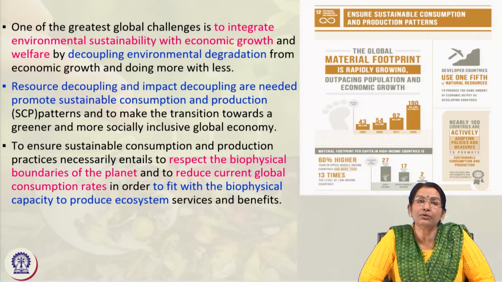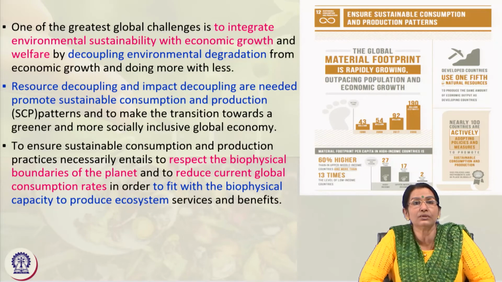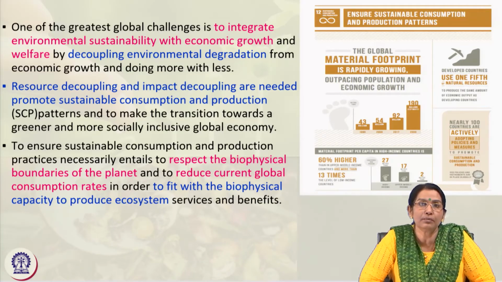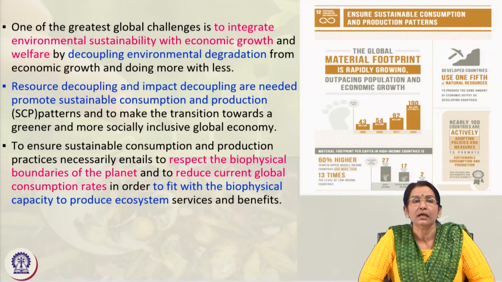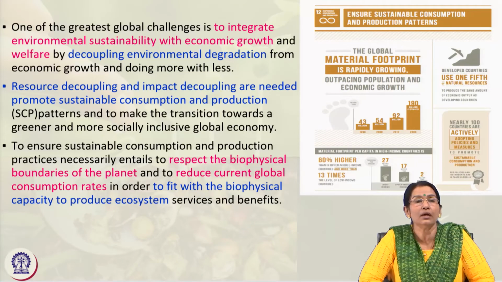Again, how to take care of biodiversity and natural resources like water, air quality, minerals. First, how to respect the boundaries of the planet and our natural resources. Of course we have to consume, but consume in a very sustainable way, so that our ecosystem will be more protected, conserved and safe for future generations.